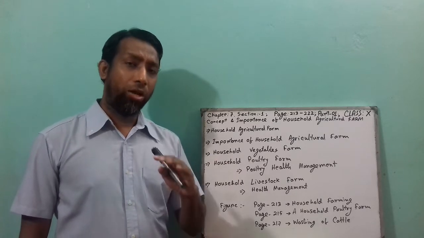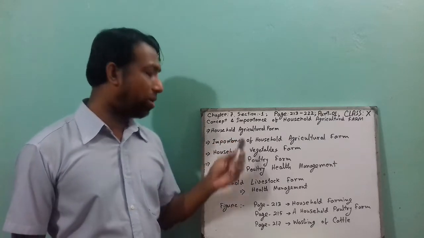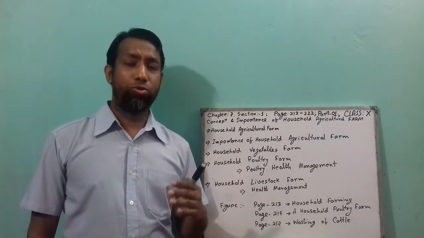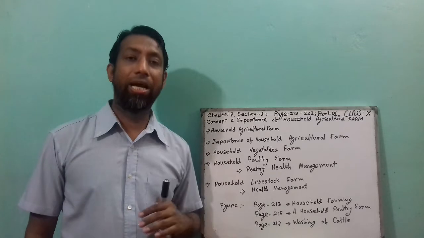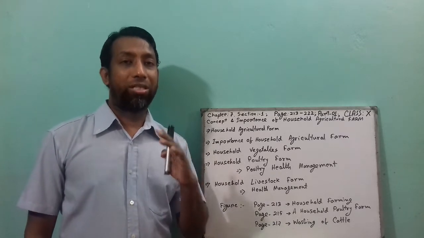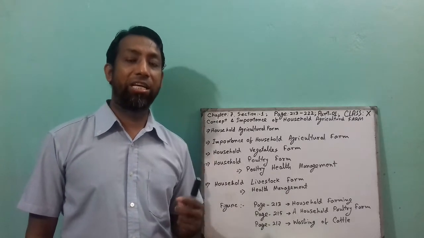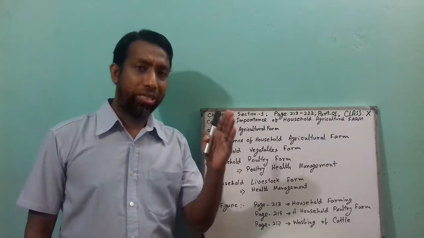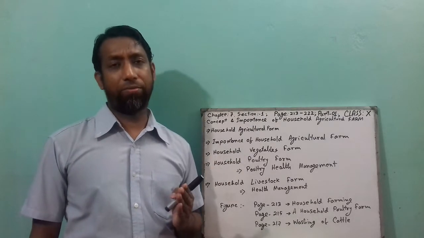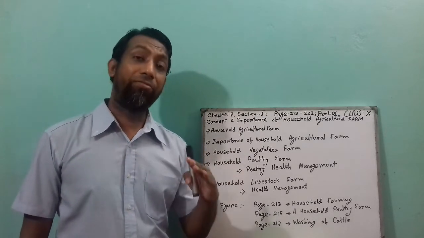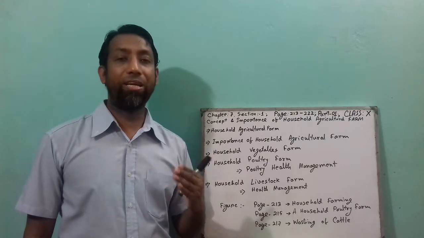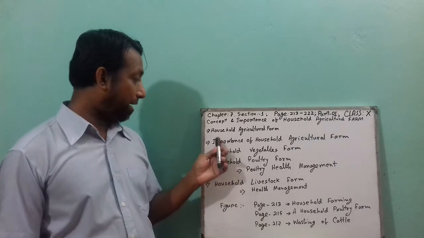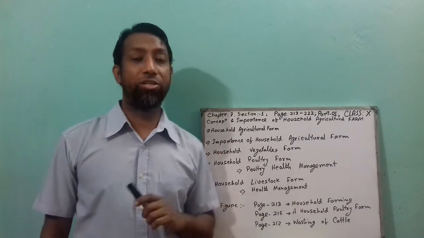Always remember that when the family people do farming in their household area, they are not thinking about extra income or commercial income, because this is only to fulfill the family needs, and if they earn extra, that will be extra, not their own purpose. So this is the main importance or objective of a household agriculture farm.